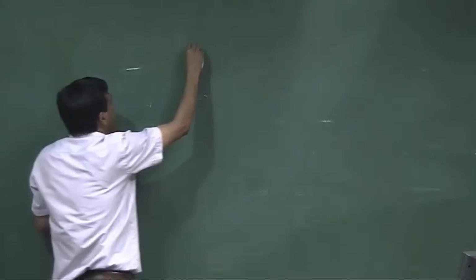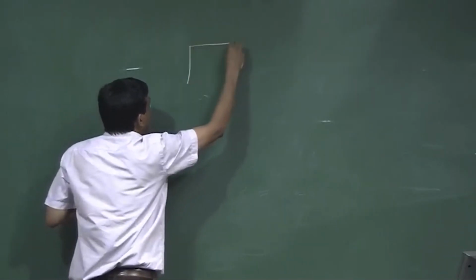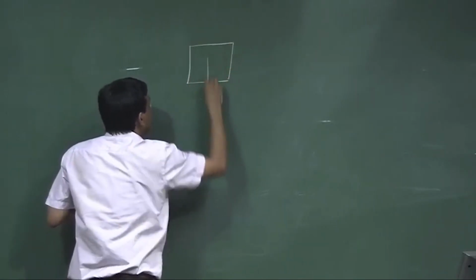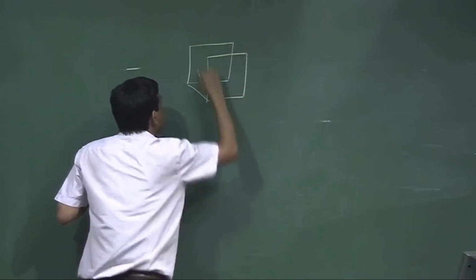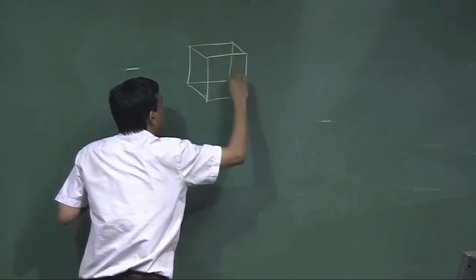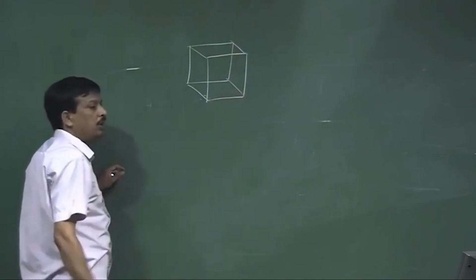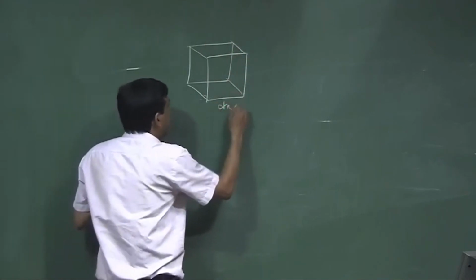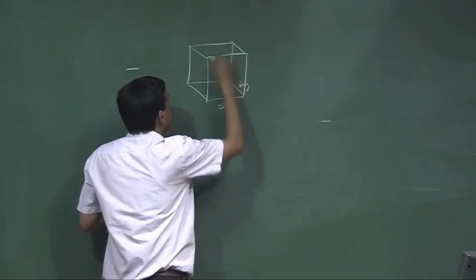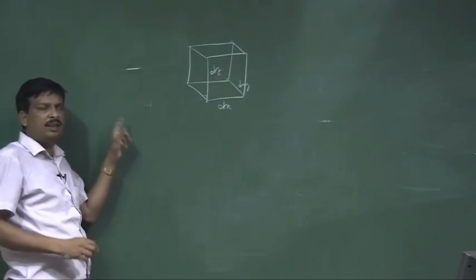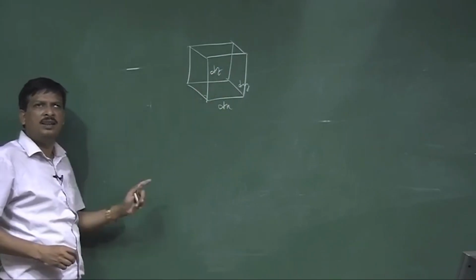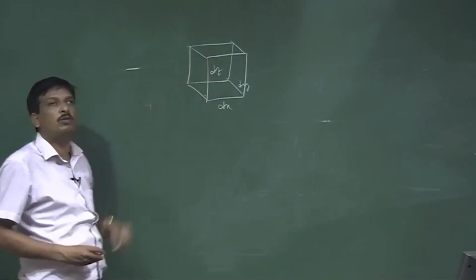I consider a volume in this space like this, a small volume in the acoustic wave propagation space, which has three axes, dx, dy and dz.